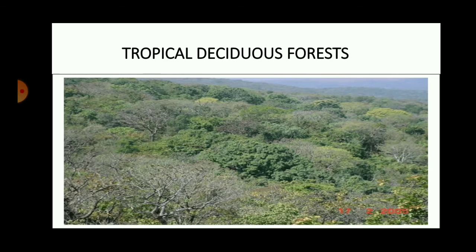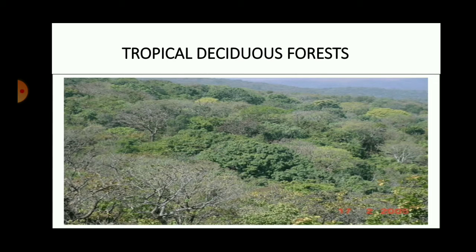Then you have the deciduous type of forest. Now, in the previous type of trees, I told you they are called evergreen trees because the leaves here never dry or are not shed at all in any season. But in the deciduous forest, as this forest receives rainfall only for a particular period of the year, the other months of the year are dry, so the trees have to prevent the water from being evaporated.